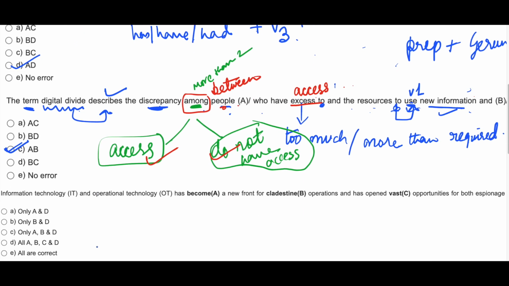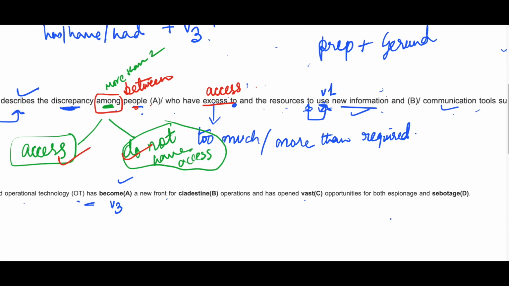Next, in this question you have to identify which of the bold words are incorrect, either contextually or grammatically, or the spellings are incorrect. Information technology IT and operational technology OT has plus V3, this is correct, has become a new forefront for clandestine operations and has opened vast opportunities for both espionage and sabotage.